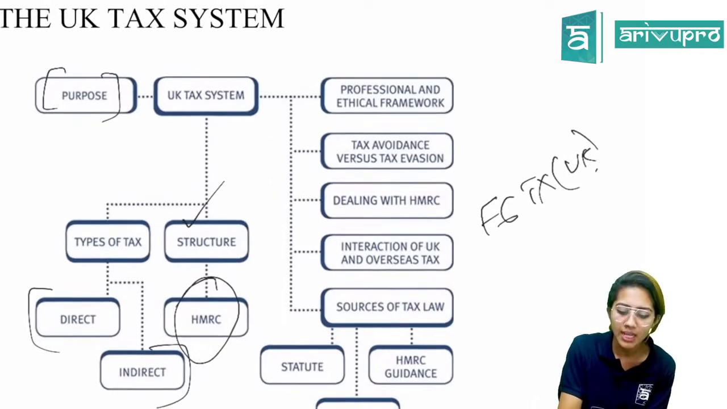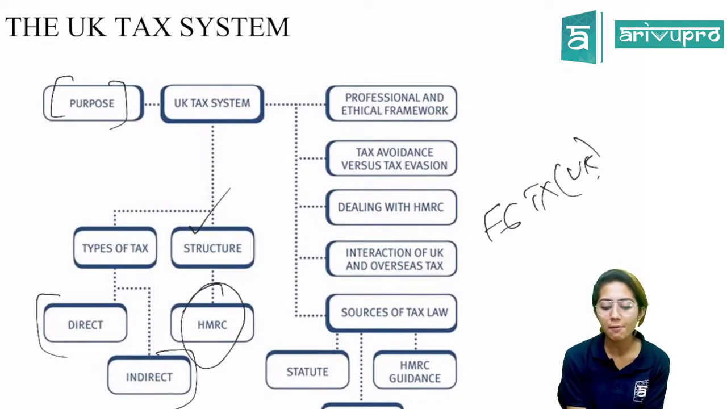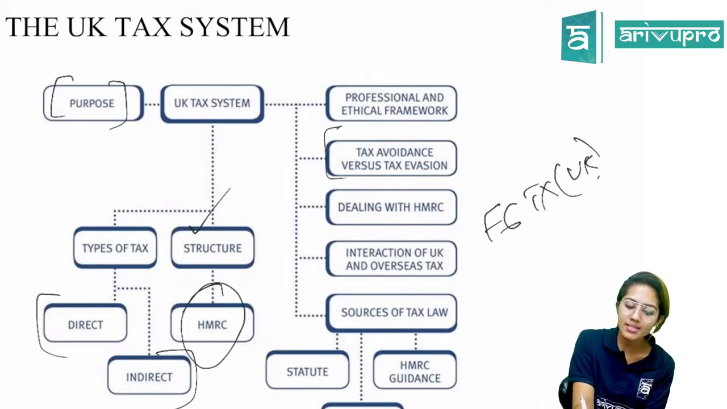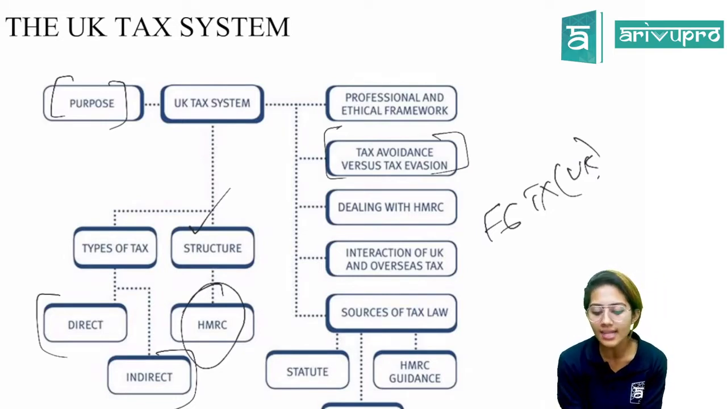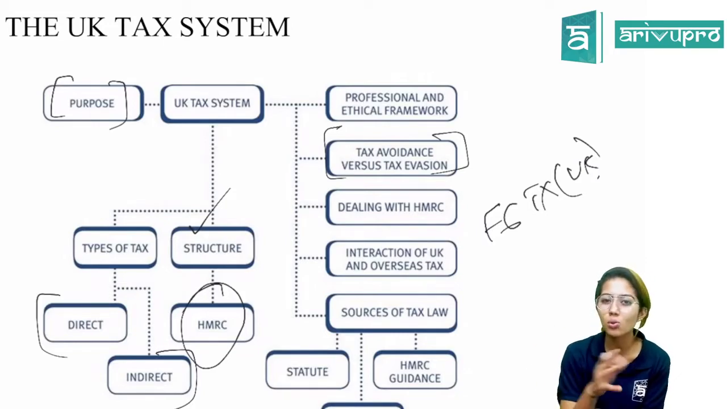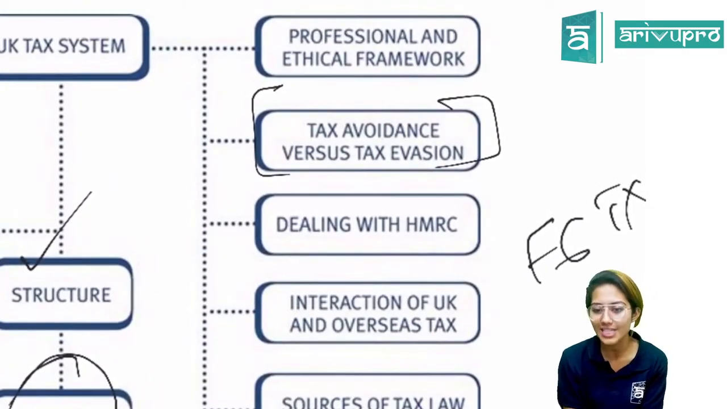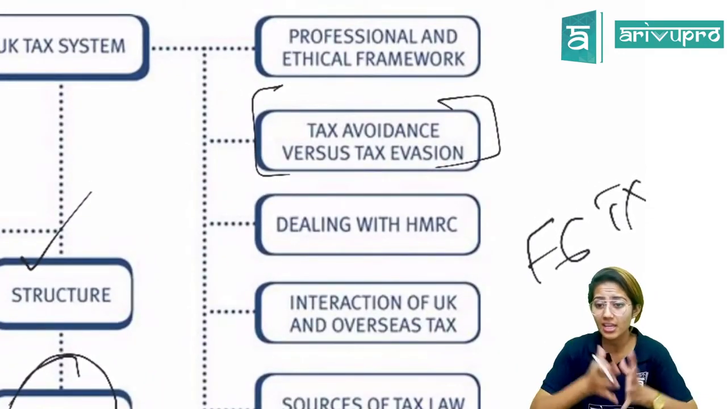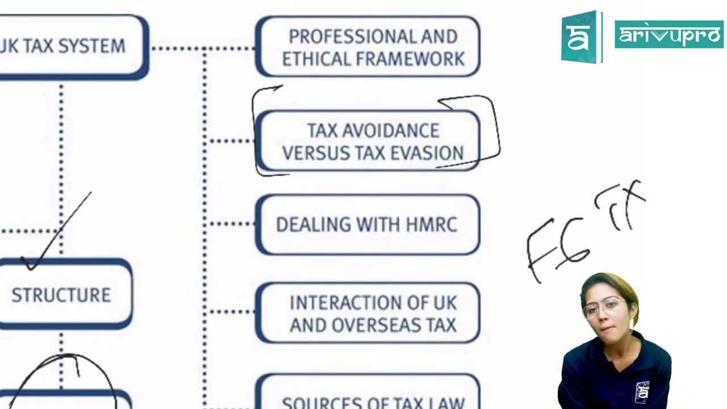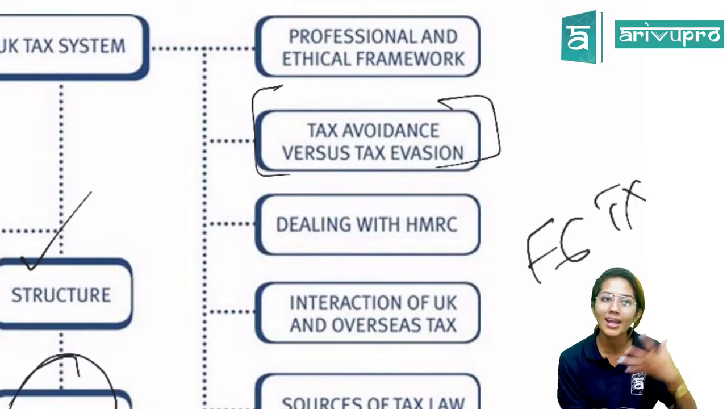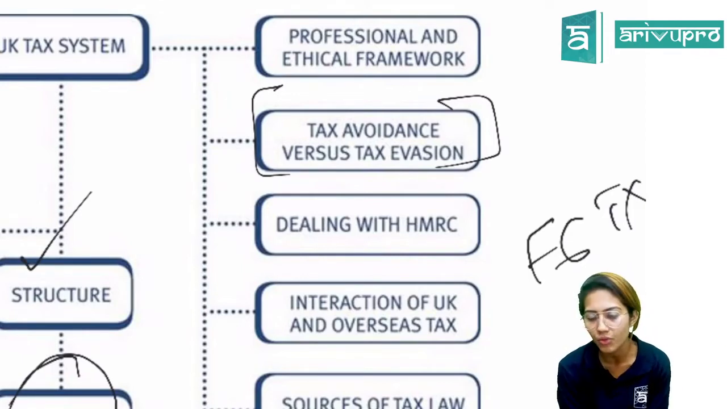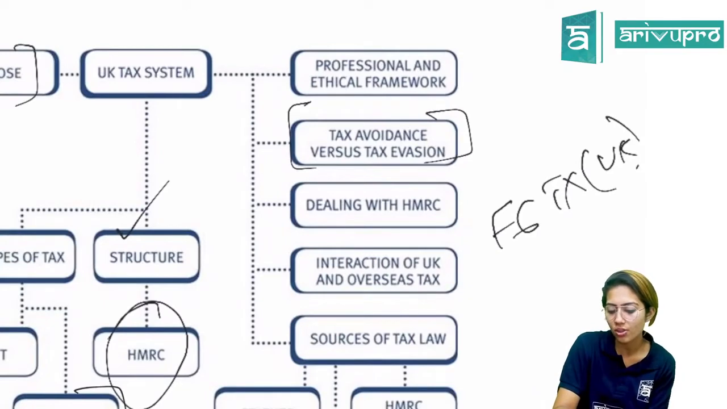Fine. Then under the UK tax system itself, we have a professional and ethical framework. That is something which we will be discussing. Then there's a very important concept area that is frequently questioned with regard to tax avoidance versus tax evasion. All right. Two very important terms which are frequently questioned in your MCQ, MTQ areas. You might feel both these terms can be used interchangeably, avoidance, evasion, but there is a very clear distinction between these two terms. Both involve minimizing your tax liability, but one is legal and the other one is illegal. Okay. So you have to understand that clear distinction.